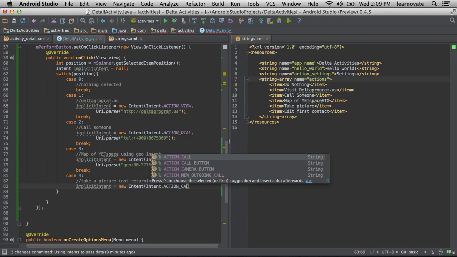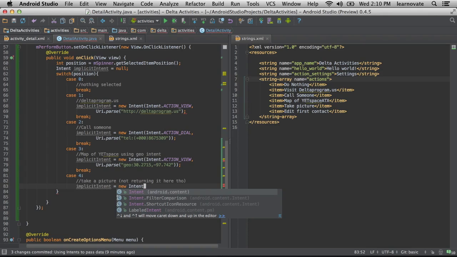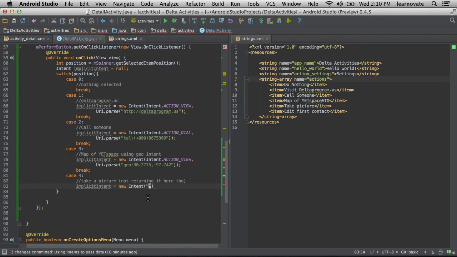Okay. So basically, right now, what program is going to run for the Delta program piece? You don't know. You don't care. That's the difference about it being implicit. Explicit would be run Chrome. This is saying run something that knows how to handle this data.